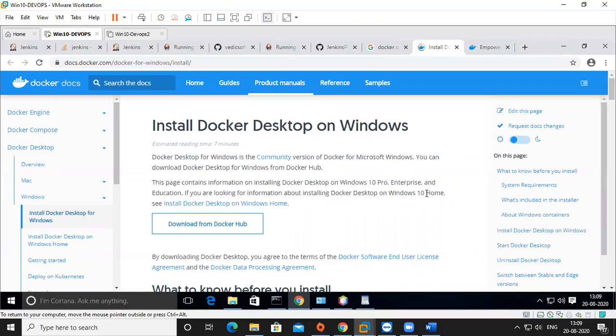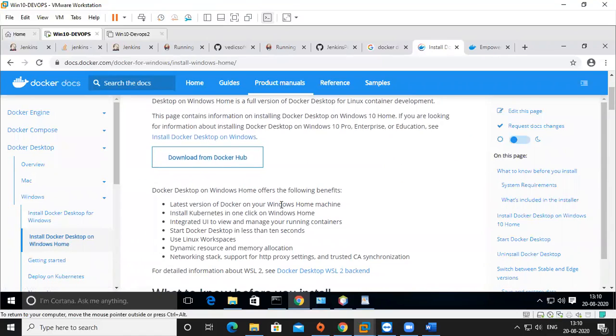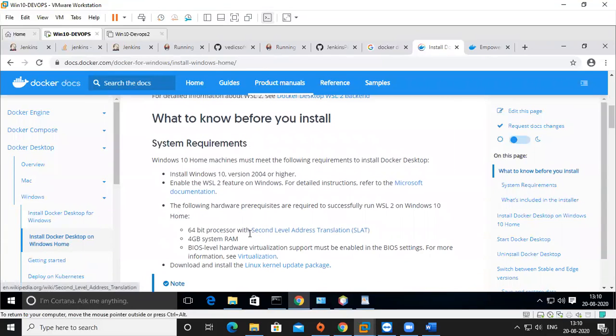If you have Windows 10 Home, then you must download from a different place, like install Docker Desktop on Windows Home. You can download it from here, and if it is asking for a username and password, that is not the image.